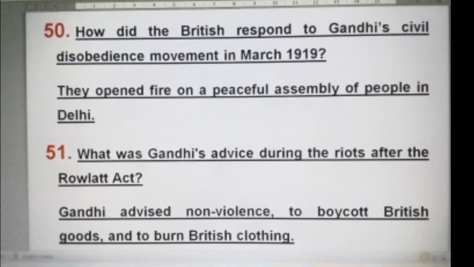How did the British respond to Gandhi's civil disobedience movement in March 1919? They opened fire on a peaceful assembly of people in Delhi. What was Gandhi's advice during the riots after the Rowlatt Act? Gandhi advised non-violence, to boycott British goods, and to burn British clothing.